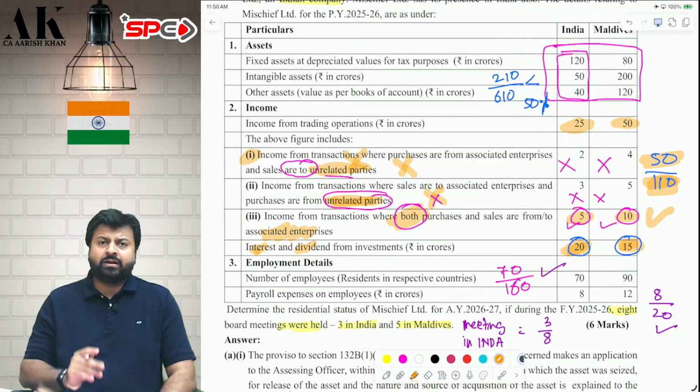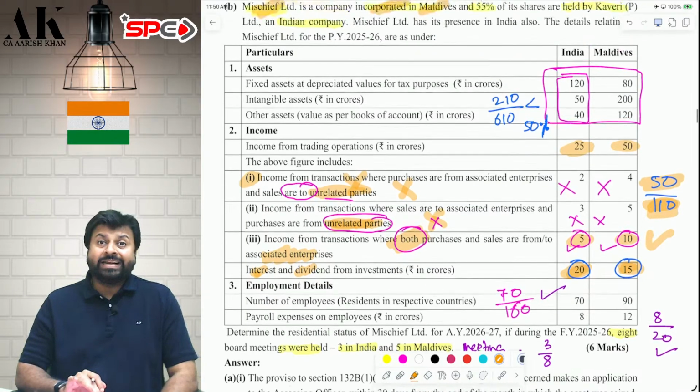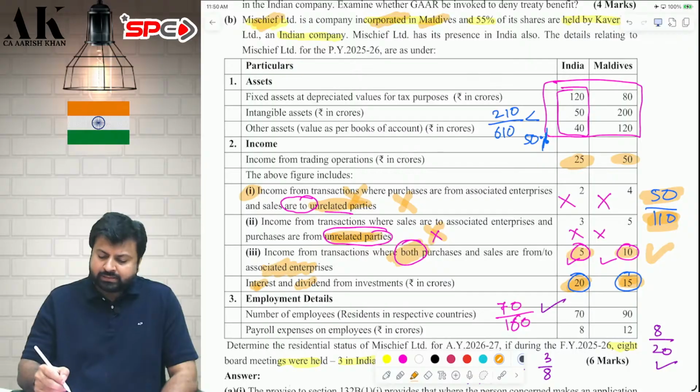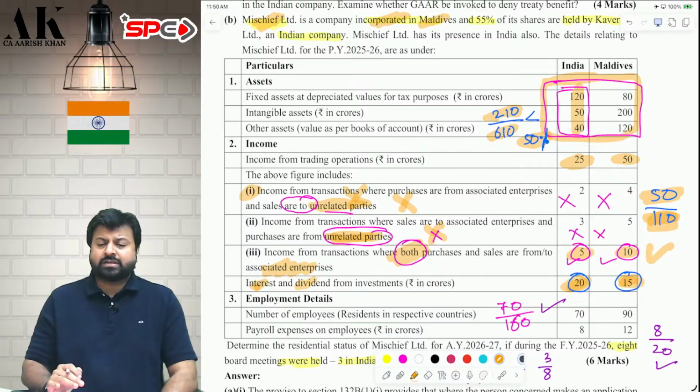Condition number 1 fulfilled. What is condition number 2? The Indian assets should be less than 50% of total assets. The Indian assets are these assets: 120, 50, 40. Total assets are the total of all of them. So the Indian assets are 210, total assets are 610. Therefore, Indian assets are also less than 50% of the total assets.